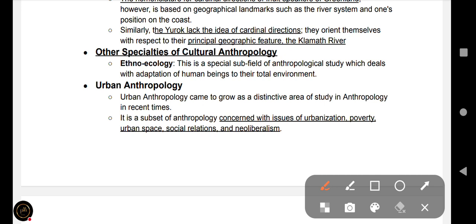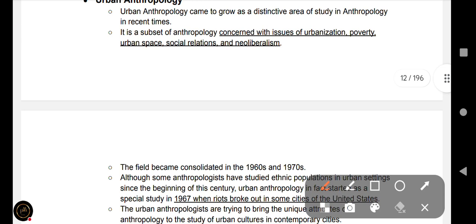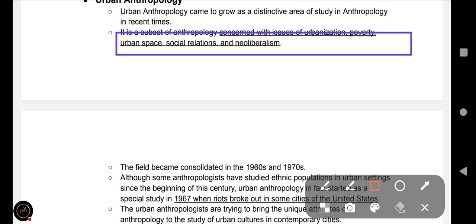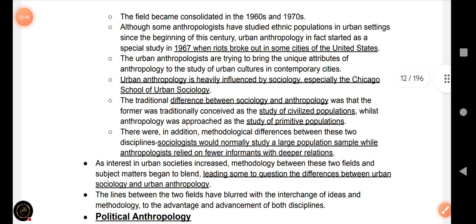Other scope in specialties of cultural anthropology are ethnoecology and urban anthropology. Here, cultural anthropology is very important in urban anthropology, which is a subset of anthropology concerned with issues of urbanization, poverty, urban space, social relations and neoliberalism.